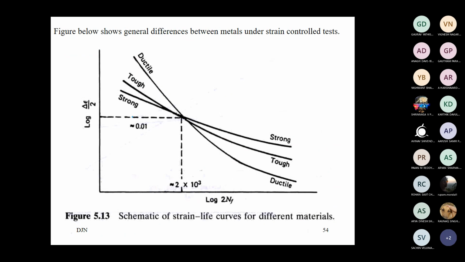Fine, we'll go ahead. Usually we want to achieve a balance between ductility, strength, and toughness. Or I can even add hardness. These are the common properties of a material.